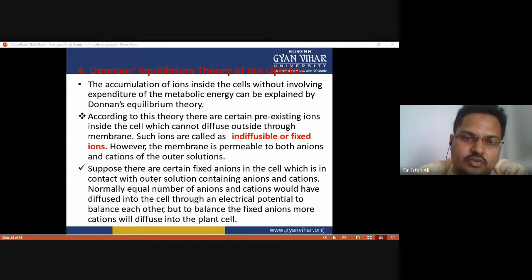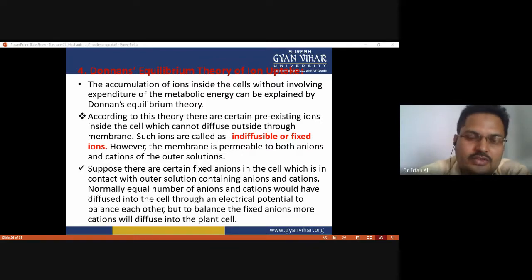According to this theory, there are certain pre-existing ions inside the cell. This is the only point which you have to remember. There are certain pre-existing ions inside the cell which cannot diffuse outside through the membrane. So these are permanent ions which exist inside the cell. Such ions are called indiffusible or fixed ions. However, the membrane is permeable to both anion and cation of the outer solution.